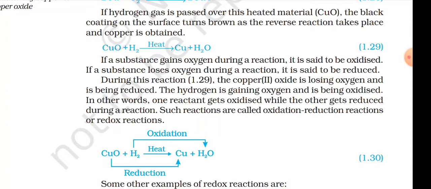During this reaction 1.29, the copper oxide is losing oxygen and it is being reduced. The hydrogen is gaining oxygen and is being oxidized. In other words, one reactant gets oxidized while the other gets reduced during a reaction. Such a reaction is called an oxidation-reduction reaction or redox reaction.